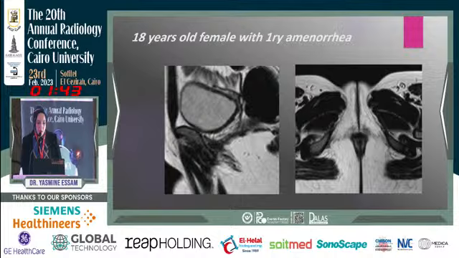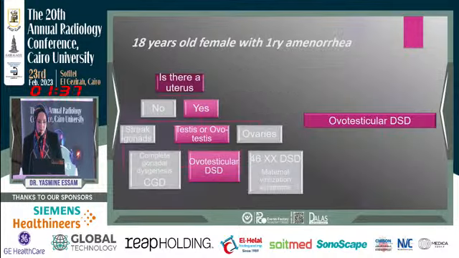On the sagittal view, here we can see a rudimentary dysplastic uterus or uterine body, and we don't have a hypertrophied clitoris. This takes us to the algorithm where we have no proper testicular tissue. Yes, we have a uterus and we have testes or ovotestes, and this is the diagnosis of ovotesticular DSD.